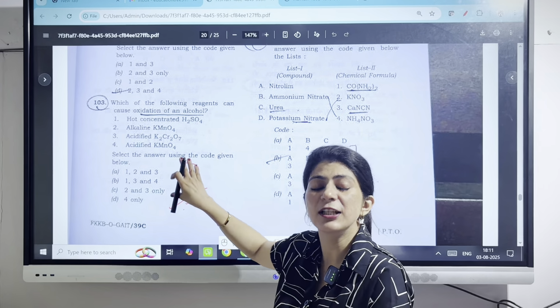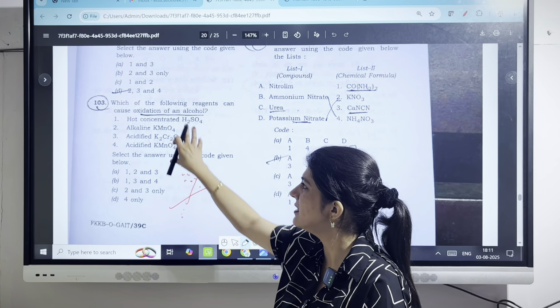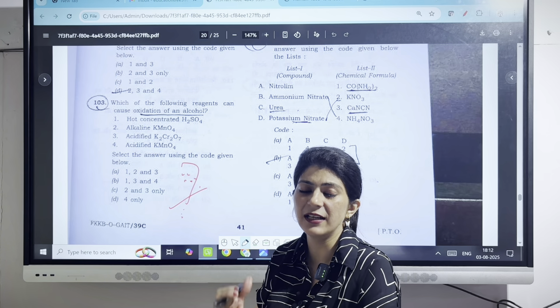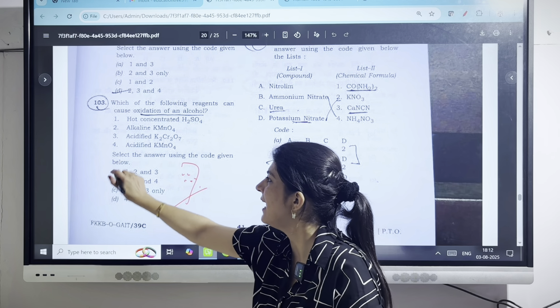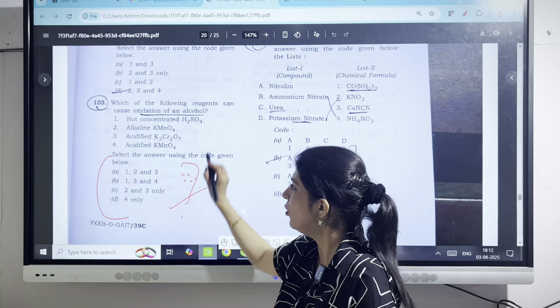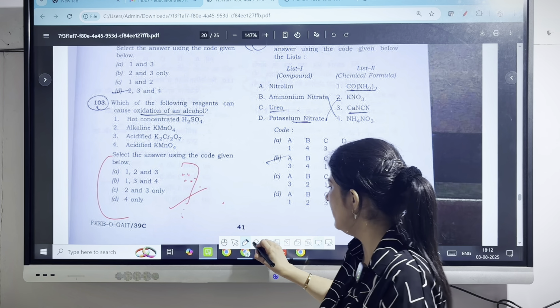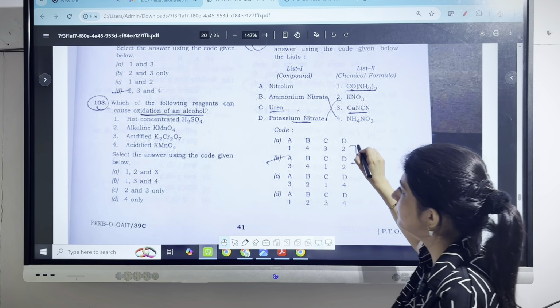This question is a little controversial and I think the question needs to be revised. As per this question, all the 4 options are correct, but we do not have any option with all the 4 reagents in it. So this question still is in a question mark. Now coming on to the next question.